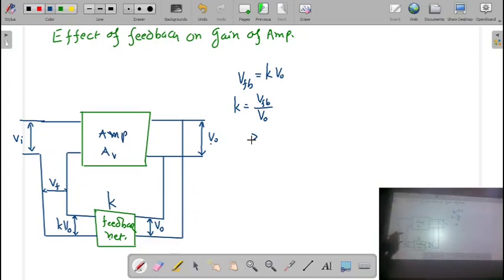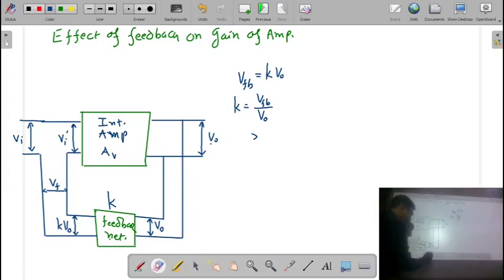Now remember, here the input voltage and the output voltage are going to be combined. So as a result, whatever the voltage is given to this amplifier, it is going to change and become VI dash. Remember, it is called VI dash. Here, whatever the amplifier we have is known as the internal amplifier. Now, the input voltage to the amplifier is VI dash.